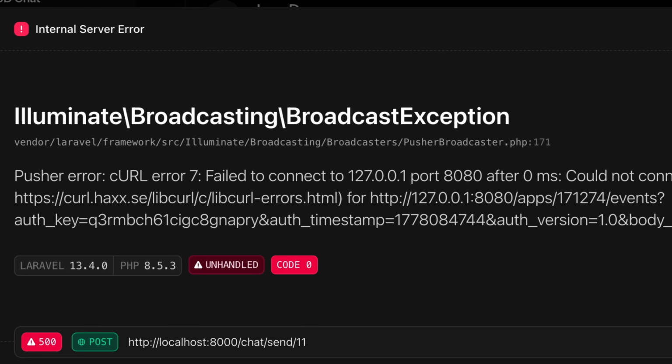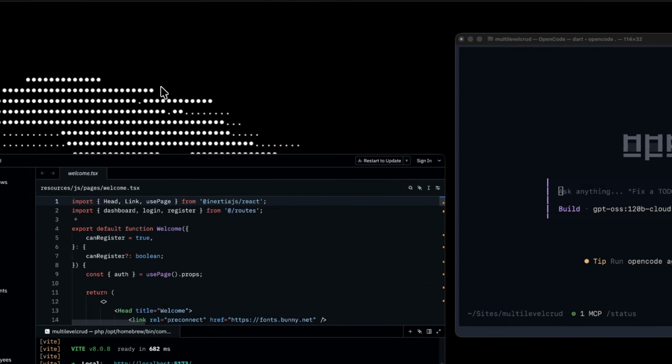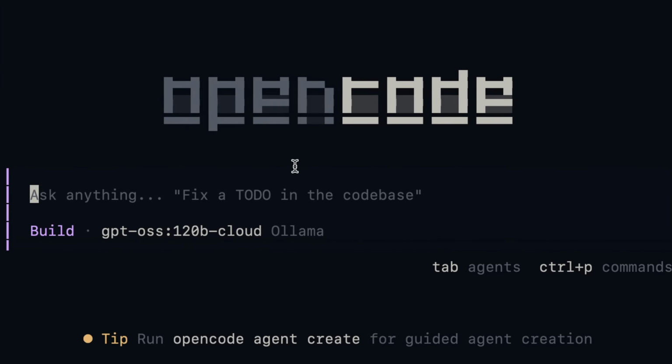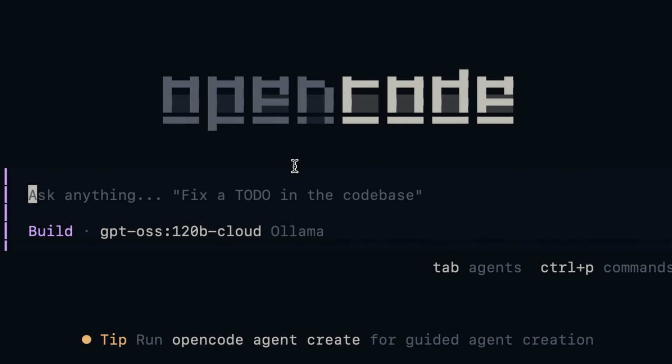So let's ask Open Code to help us understand this project. So I will go to Open Code. Now, one thing you have to understand right away is that there are two modes, a build mode and a plan mode. The build mode does most of the creating, editing the files and all kind of stuff.